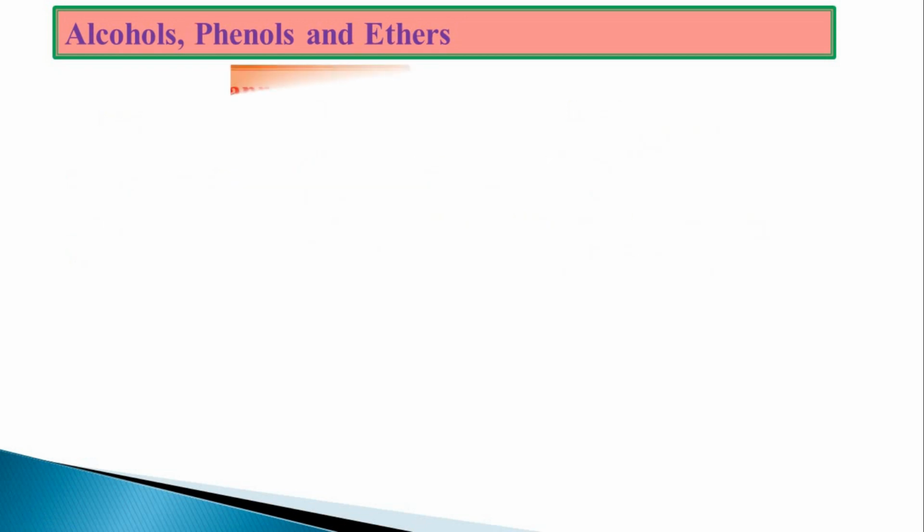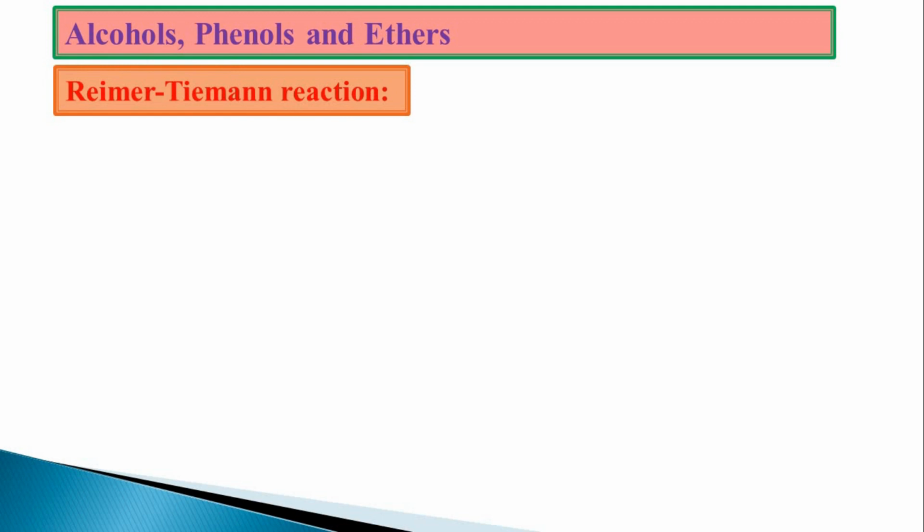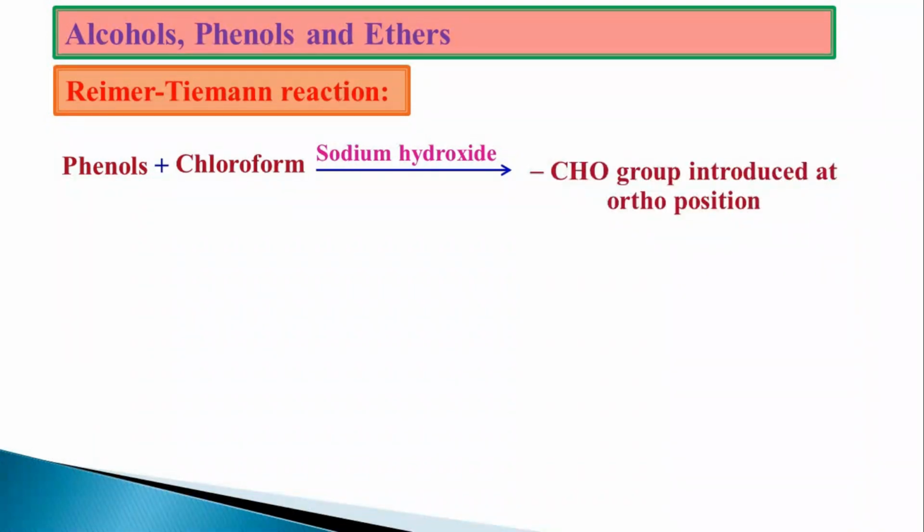The second reaction is the Reimer-Tiemann reaction. In this, when phenol is reacted with chloroform in the presence of alkali like sodium hydroxide, a CHO group is introduced at the ortho position.